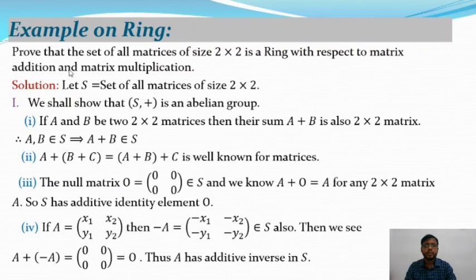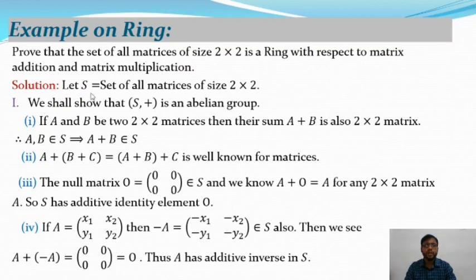So you know the definition of ring, where R plus, that means with respect to plus it is an abelian group, and with respect to dot, that means with respect to multiplication it is a semi-group, and with respect to multiplication it satisfies the distribution property. Then we say R plus dot is a ring.